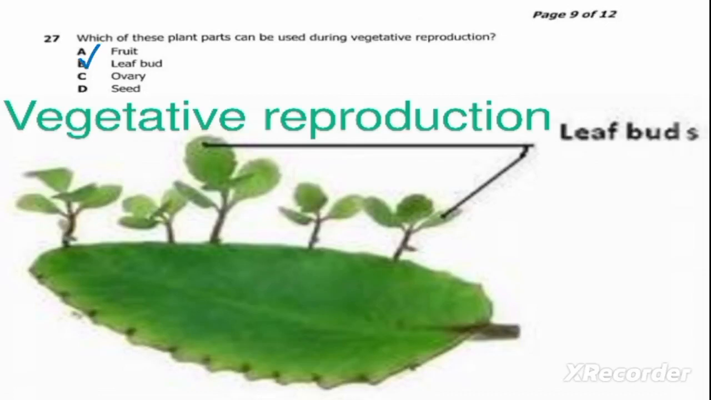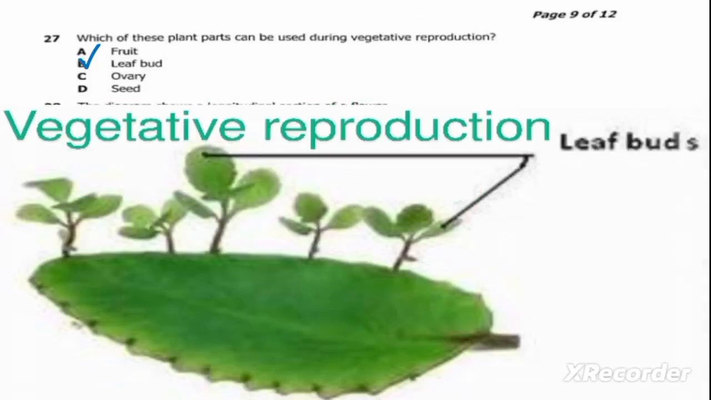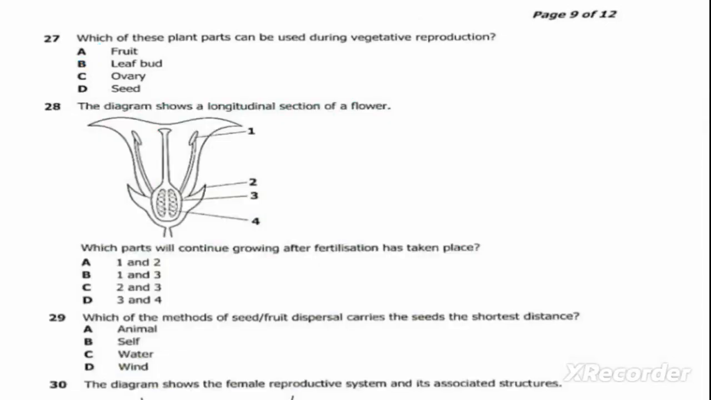We move on to the next question, which is question 28. Question 28, the question reads, the diagram shows a longitudinal section of a flower. As we can see, we have been given the diagram and the diagram has been well labeled. Which parts will continue growing after fertilization has taken place? A, 1 and 2. B, 1 and 3. C, 2 and 3. D, 3 and 4.